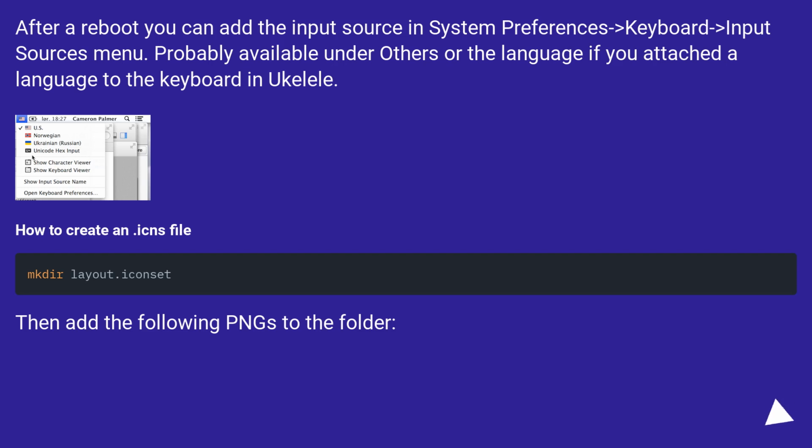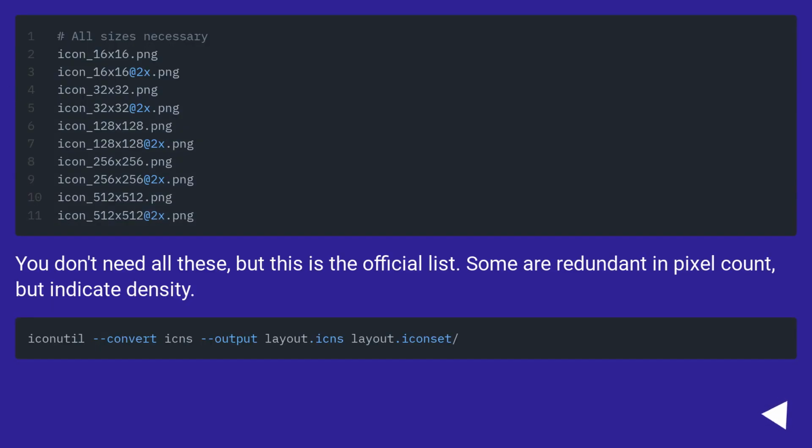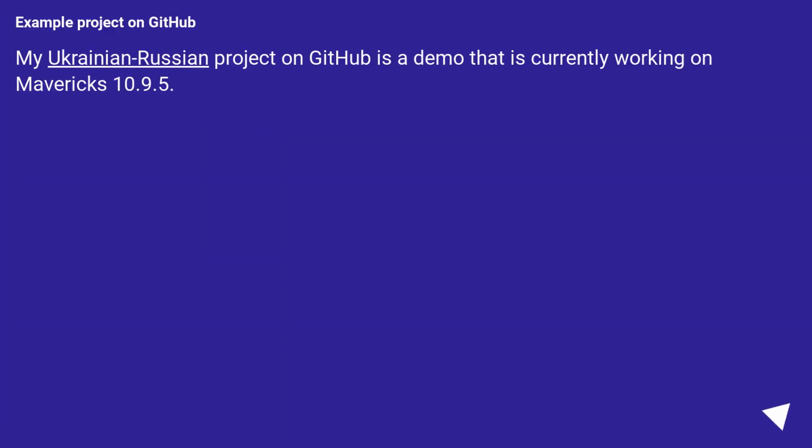How to create an icons file. Then add the following PNGs to the folder. You don't need all these, but this is the official list. Some are redundant in pixel count, but indicate density. Example project on GitHub. My Ukrainian-Russian project on GitHub is a demo that is currently working on Mavericks 10.9.5.